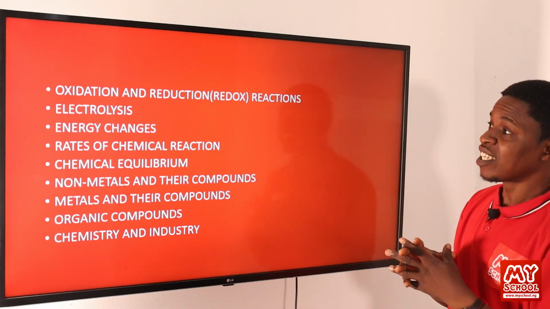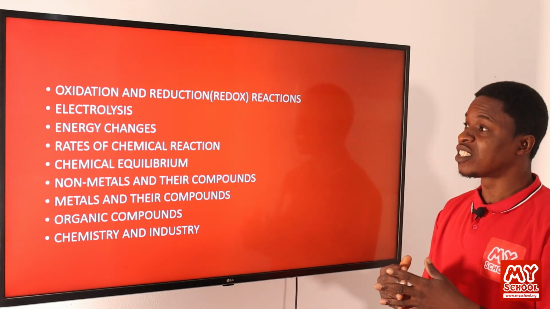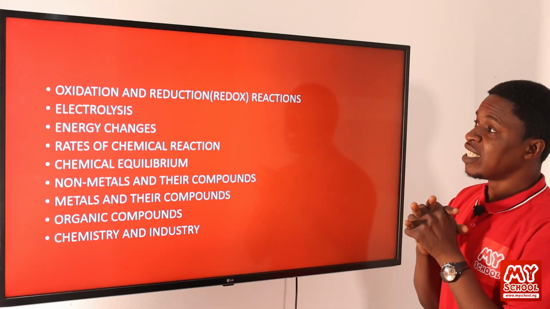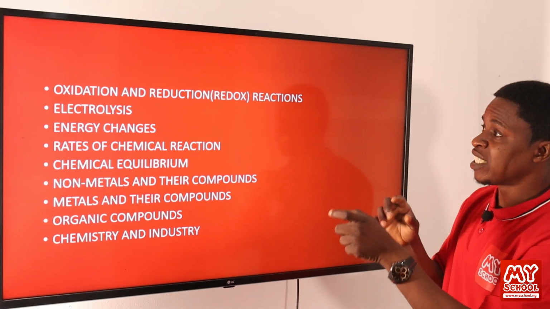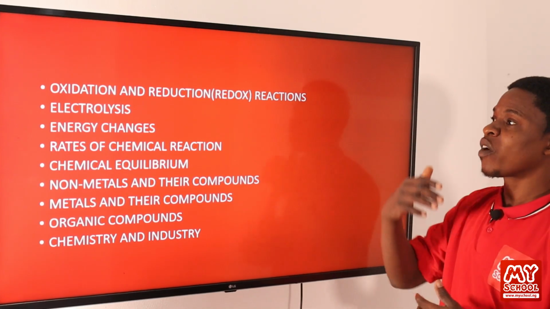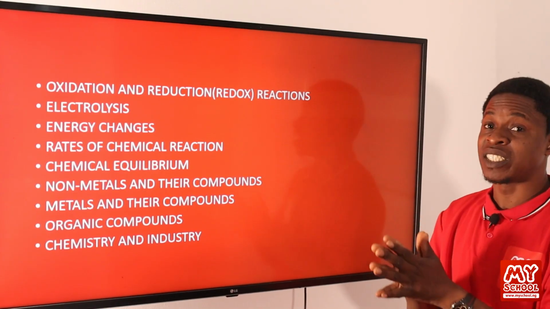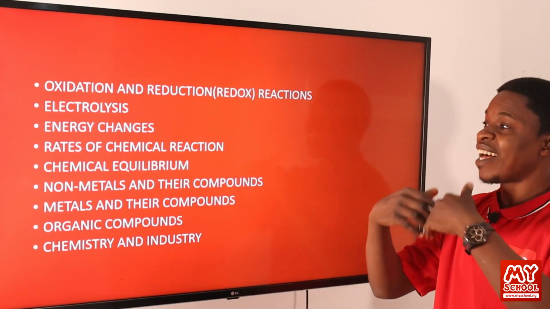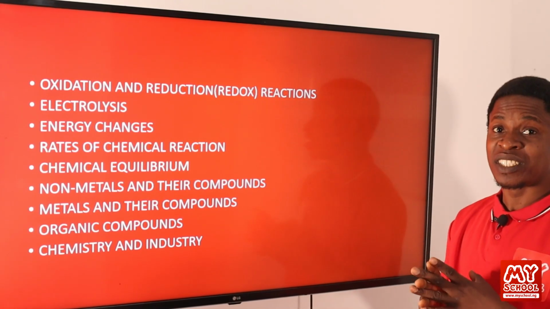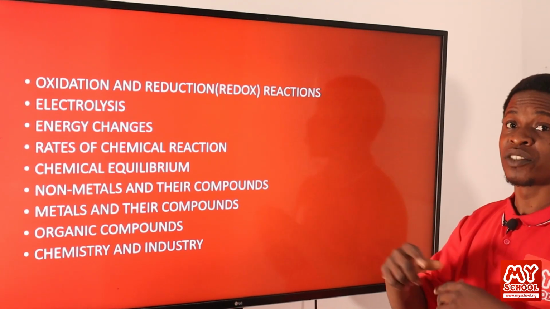We'll be looking at what we call oxidizing agents. We'll look at what is reducing agent. Then we'll be looking at the different oxidants and different reductants. We'll be looking at the different oxidation numbers. How can we determine the oxidation state of a particular compound? We'll be calculating. We look at some rules that guide us in determining or calculating the oxidation number of certain elements in different compounds or radicals.